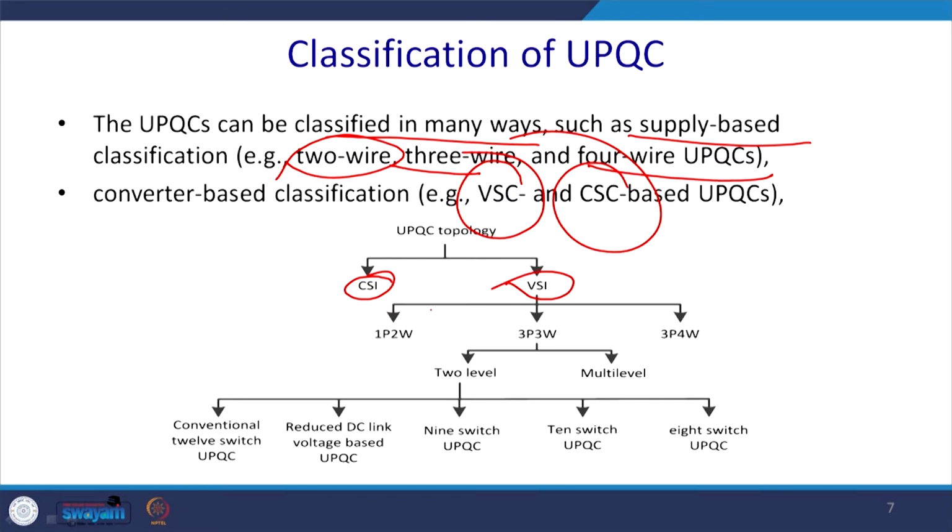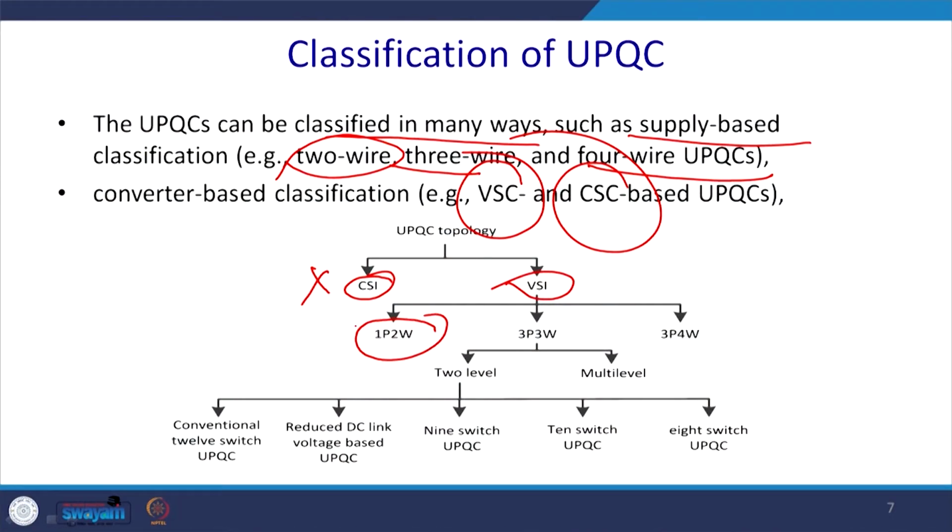Generally the cost of the inductor is quite high, and for this reason we generally do not go for the CSI for its commercial viability. So, we can go for the single phase 2-wire system. Here mostly power capability is limited, and generally in India the maximum possible load can be around 3 kilowatt, because you have 15 ampere at 220 volt for the single phase. So, the maximum load can be around 3 kilowatt.